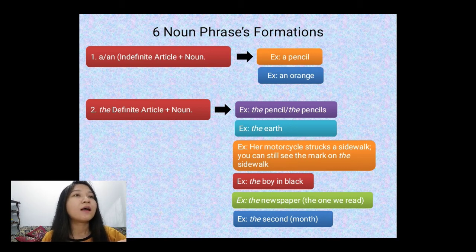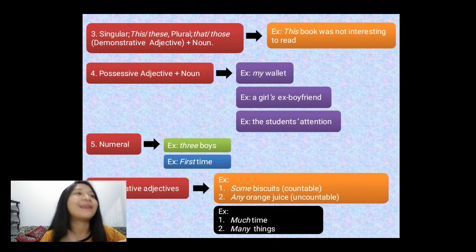Okay, next. Before a noun which needs to be defined by the addition of a phrase. For example, the boy in black. Next, before a noun which by reason of locality can represent only one particular thing. For example, the newspaper. Next, before superlatives and first, etc., used as pronouns, and the only. For example, the second. Well, next.